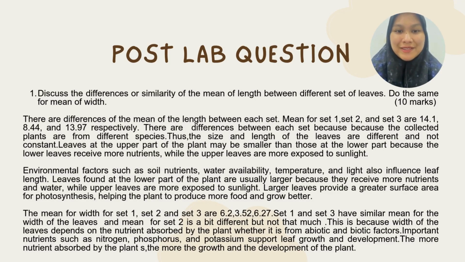Lower leaves tend to be larger because they receive more nutrients and water, while upper leaves are more exposed to sunlight. Environmental factors such as soil, nutrients, water, temperature, and light influence leaf size. Mean leaf width is similar for sets 1 and 3, while set 2 is slightly smaller. Leaf width and growth depend on nutrient availability, especially nitrogen, phosphorus, and potassium.